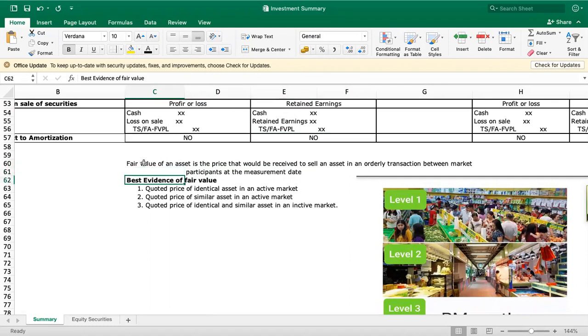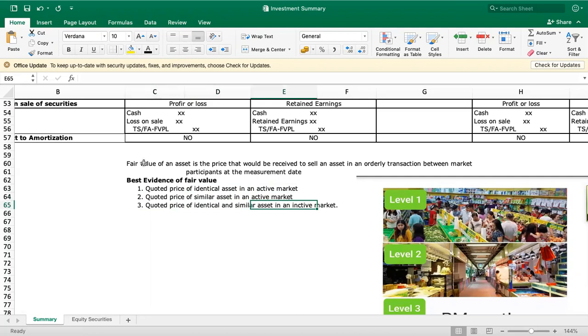But what are the evidences of fair value? The best evidence is a hierarchy by level, in order of priority: level 1, level 2, level 3. Level 1, the best evidence of fair value, is quoted price. This is the price of identical assets in an active market. If this is not available, then we proceed with level 2, which is the quoted price of similar assets in an active market. And if the two are not available, then we proceed to level 3, which is the quoted price of identical and similar assets in an inactive market.